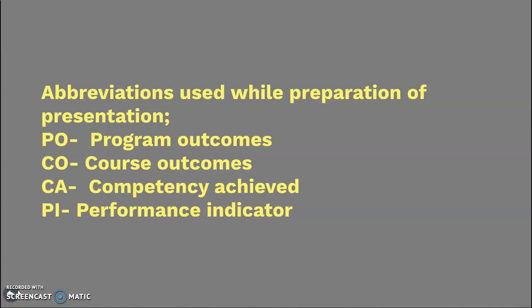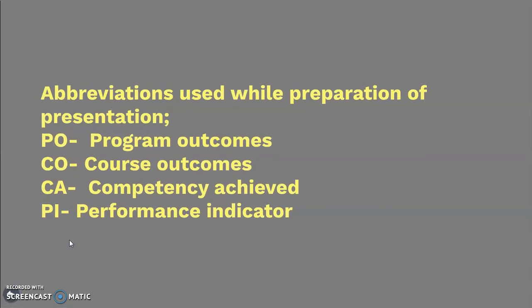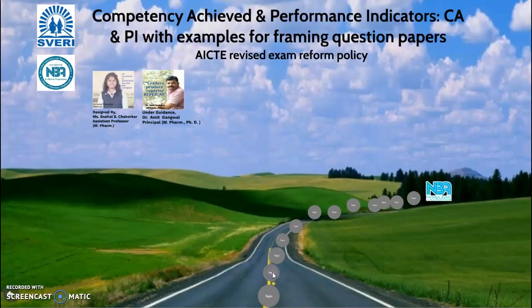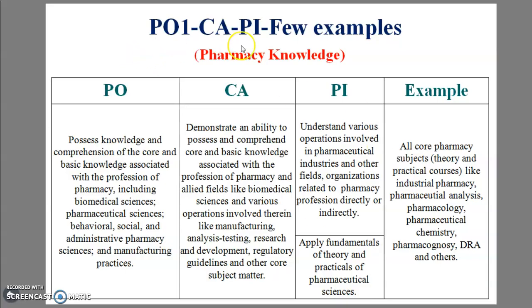Then, turning towards it one by one, we will see each and every PO. Here is PO1, that is pharmacy knowledge. This sentence is provided by the NBA.